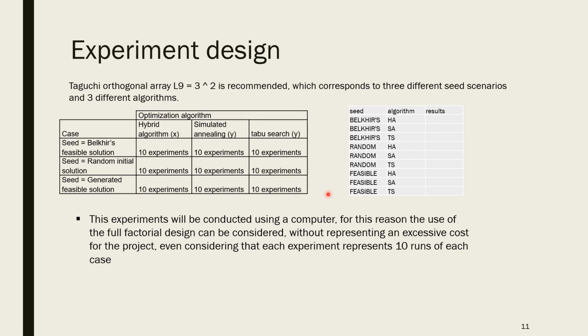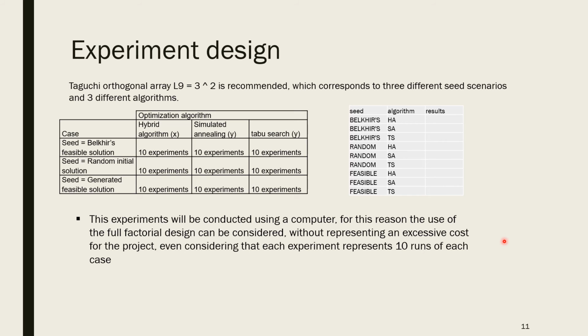For this objective, I will use the Taguchi orthogonal array L9, which corresponds to three different seed scenarios and three different algorithms. The reasons are that Taguchi's designs aim to allow greater understanding of variation, and it presents a complete combination of the seeds and algorithms, which is required to prove the proposed hypothesis using a statistical test.